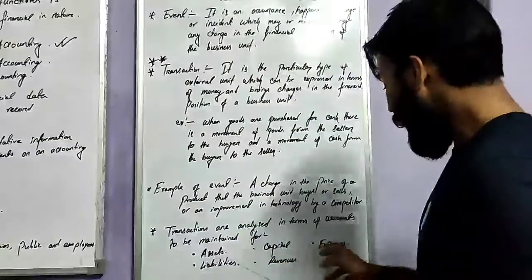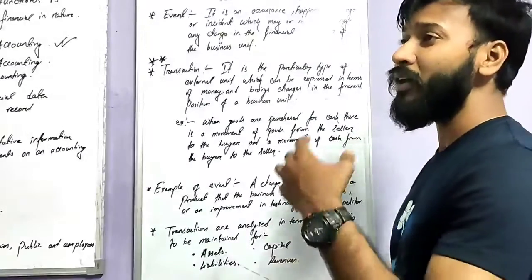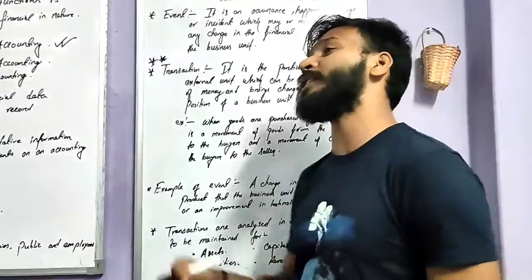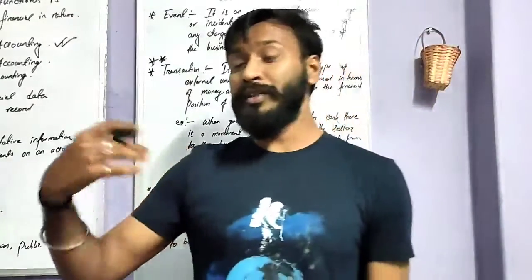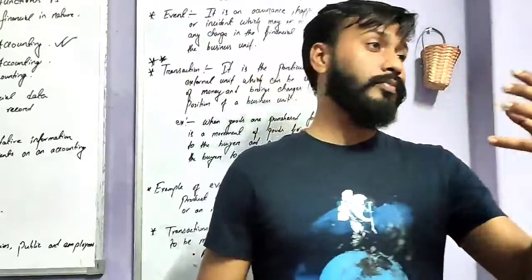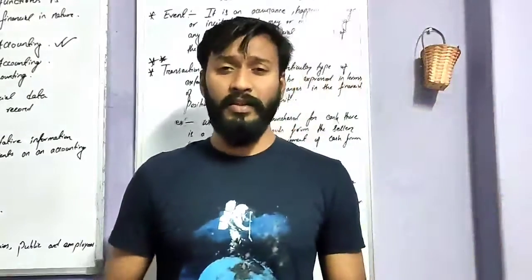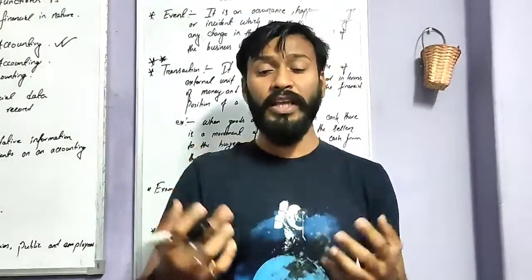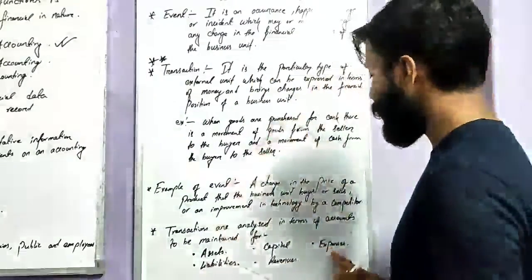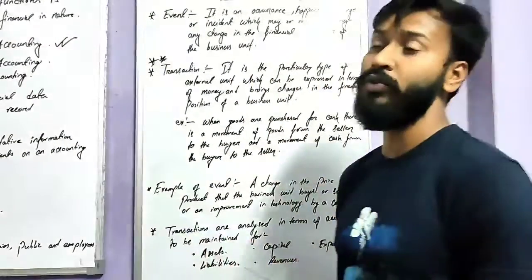Okay. The next is what? Expense. Whatever is required for running a business, for advertising, for refreshment, for traveling expenses, for postage, for telegraph, anything, whatever the expense is required, that expense we need to record.